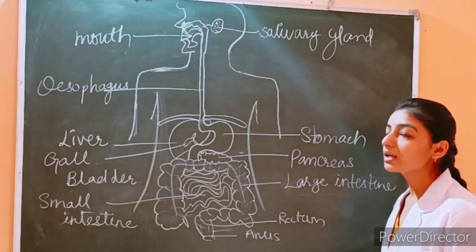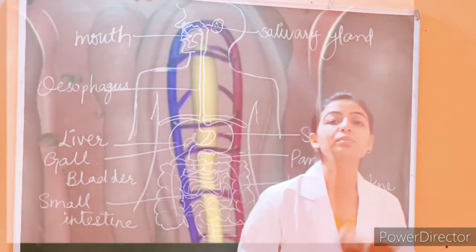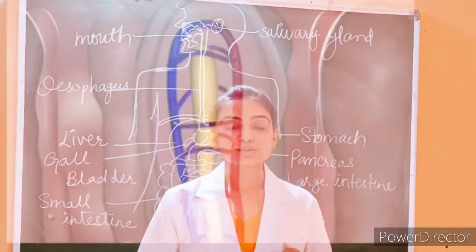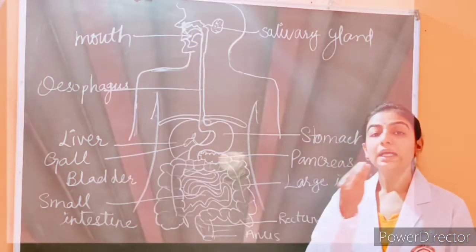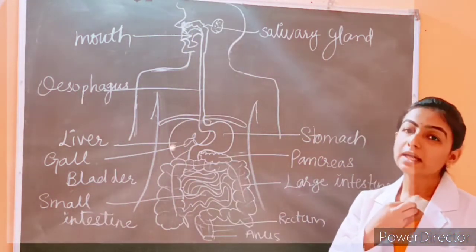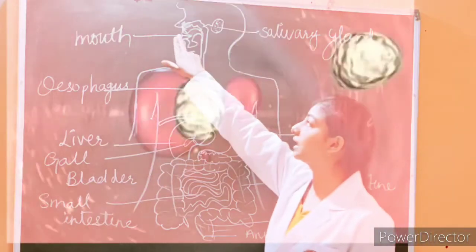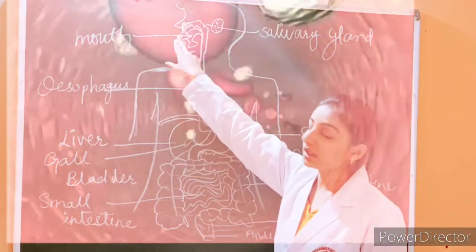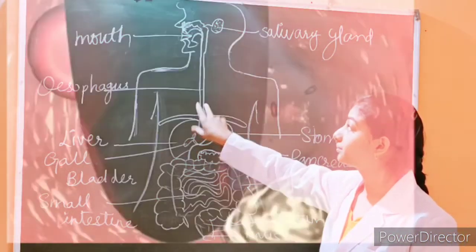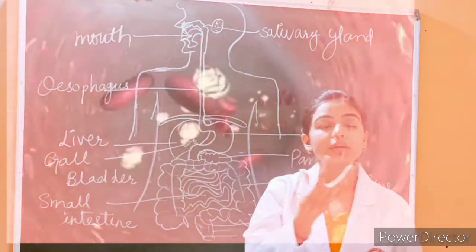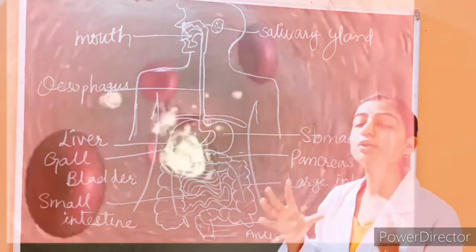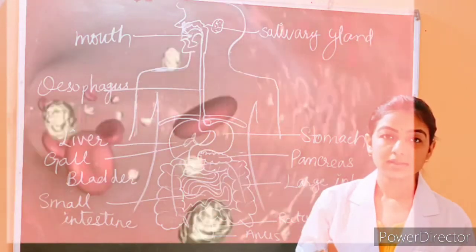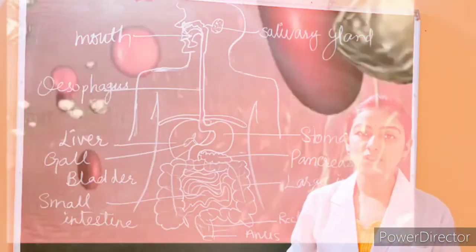So with different parts, different processes occur. First we are taking food, that comes in ingestion. So we are taking food from mouth, that is ingestion. Now with mouth we are chewing this, complex food into simpler food.